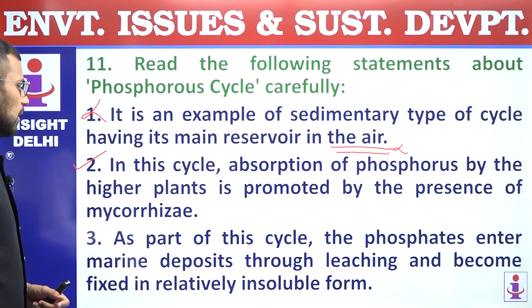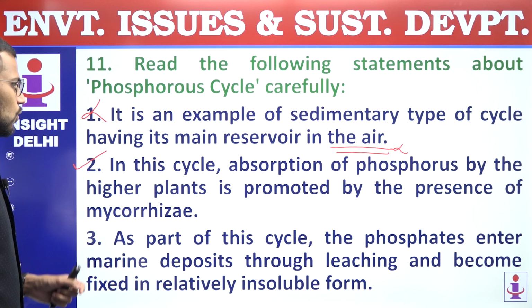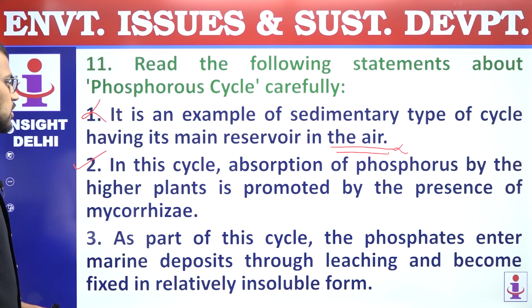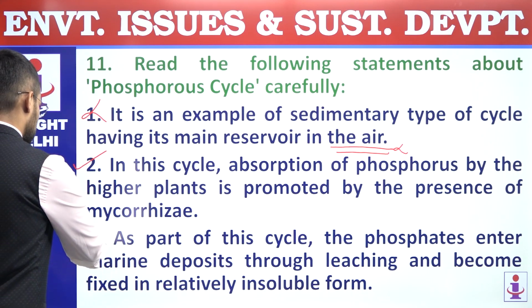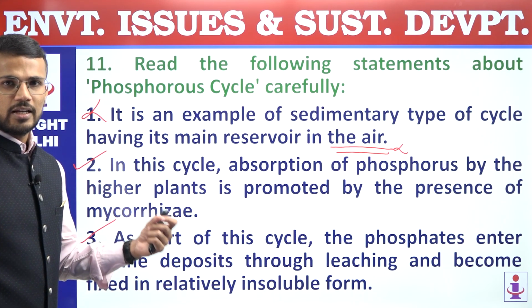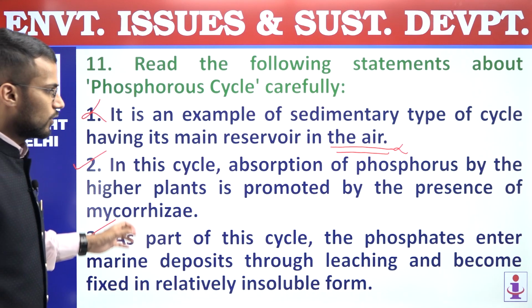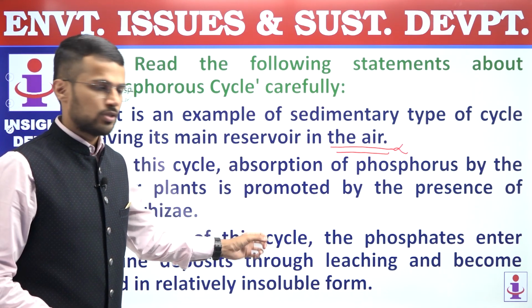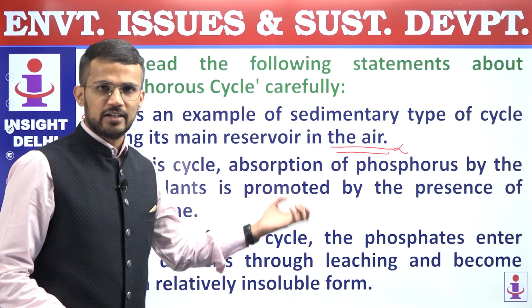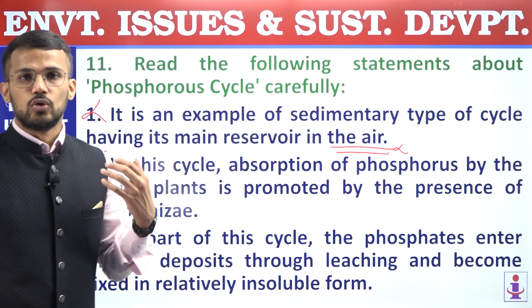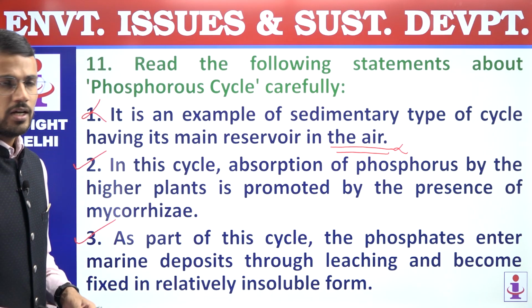Third, as part of this cycle, the phosphates enter marine deposits through leaching and become fixed in relatively insoluble form. So this statement is a correct statement. In aquatic ecosystem, availability of phosphates is through the process of leaching, and once it is there in aquatic ecosystem, it gets locked up in the form of sedimentary rocks.